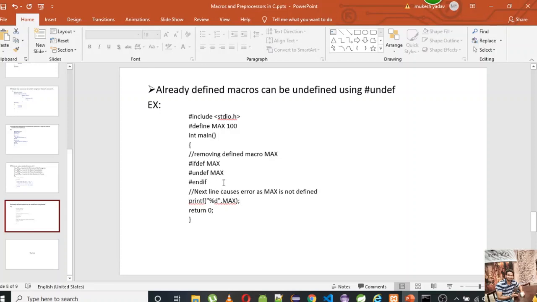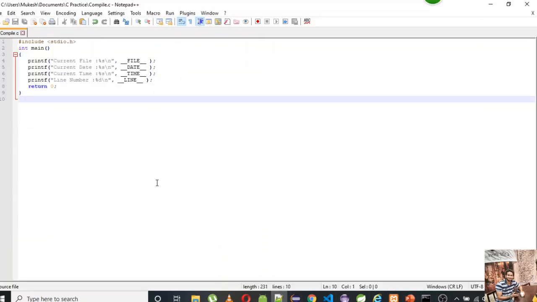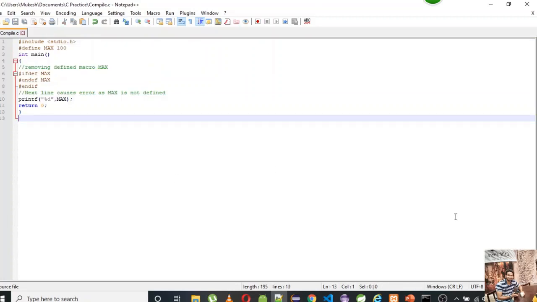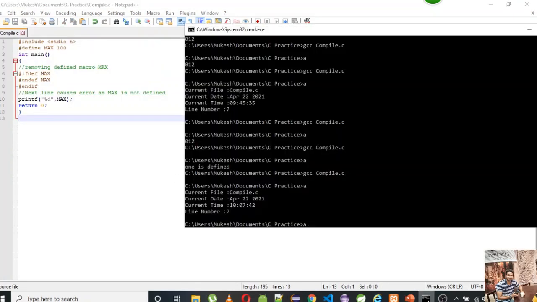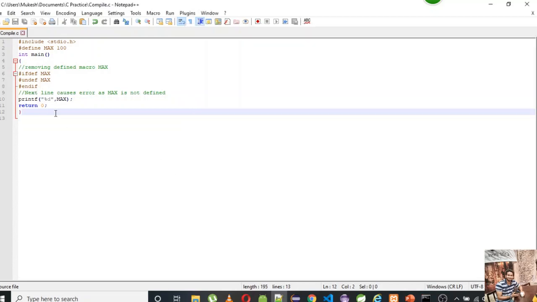Because I have undefined this literal, this should throw an error. Let's see what happens after compilation. Yeah, so you can see max is undeclared at line number 10. It got undefined here, so it cannot be used after that.